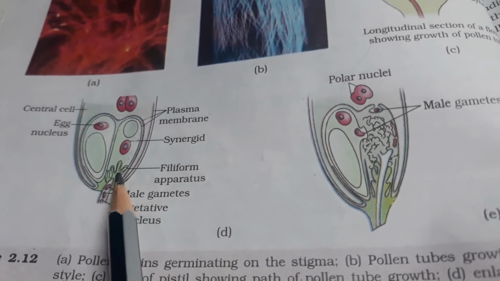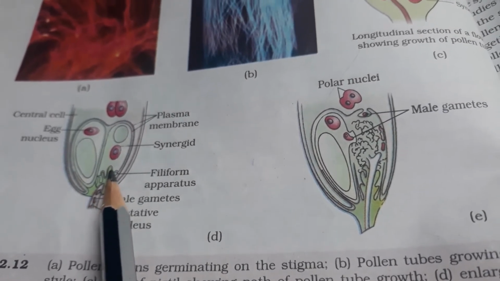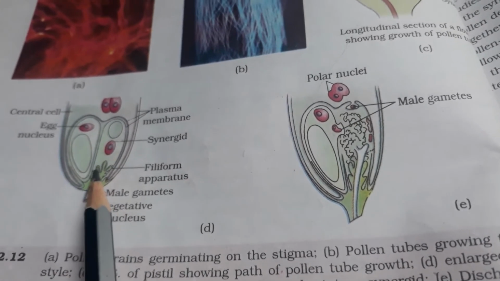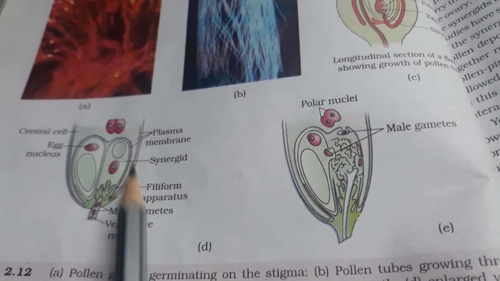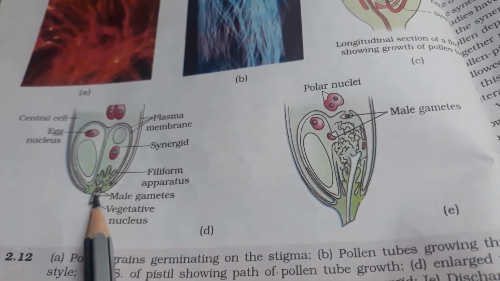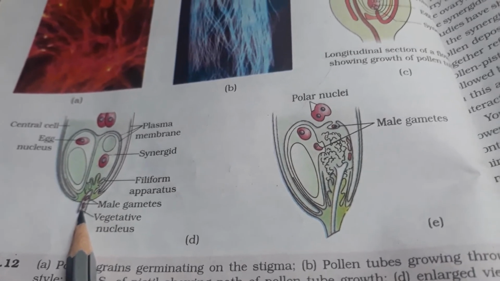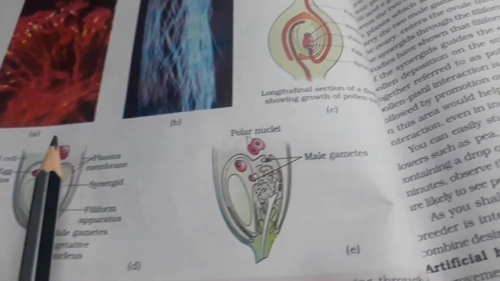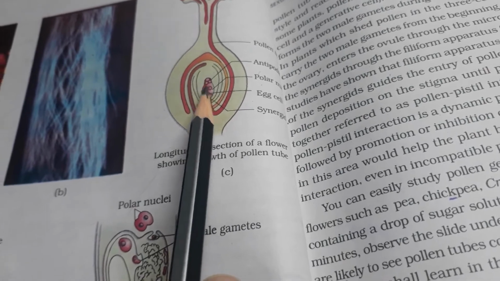This is the filiform apparatus. So from the filiform apparatus it is entering like this into the synergid. There are the 2 synergids. So it has come to the synergid and the 3 cells, 1, 2 and 3, are released inside. Now what is going to happen about this? These 2 are in the center of the cell.